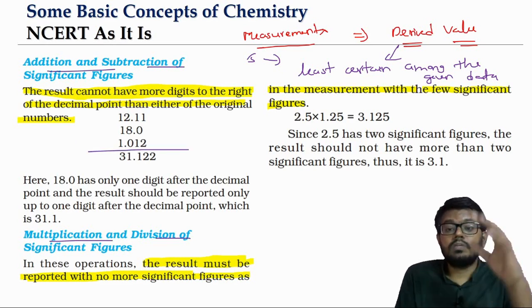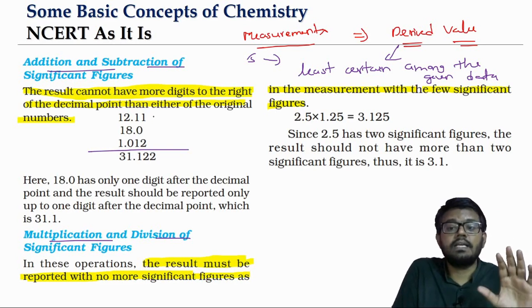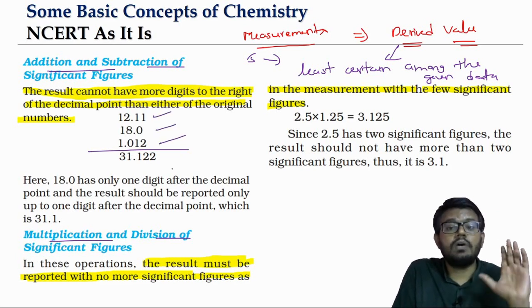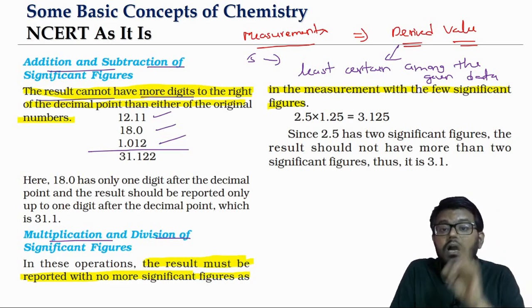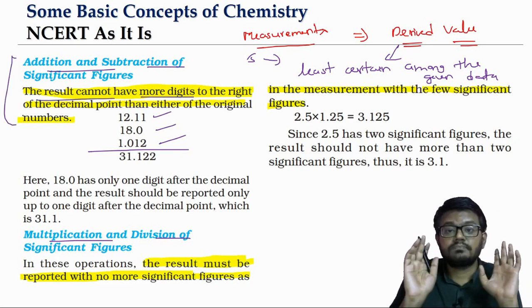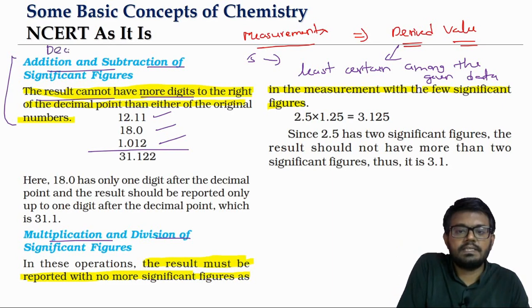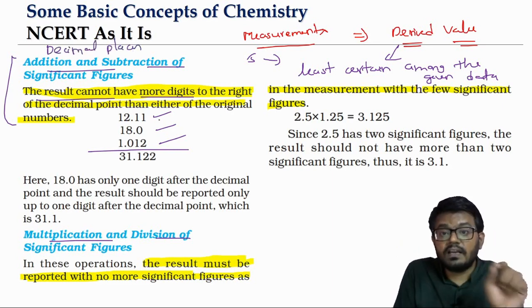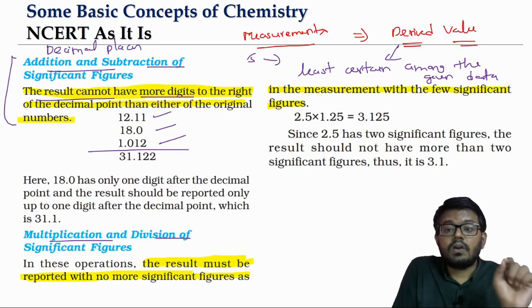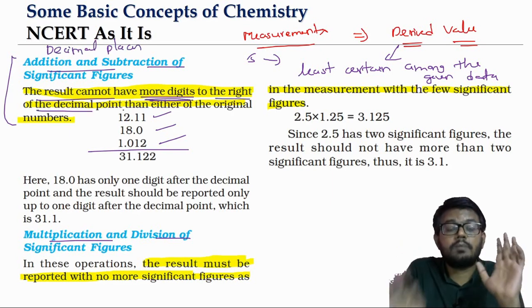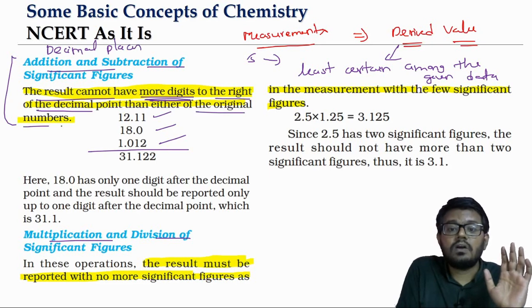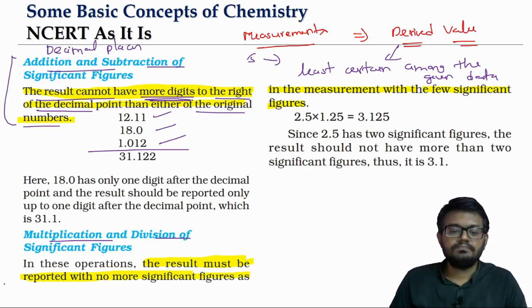Suppose we are talking about the addition subtraction concept here. Let's say we are adding 12.11, 18.0 and 1.012. In case of addition subtraction, the rule will be based on the decimal places. This is one thing we need to keep in mind. The rule for addition subtraction is based on the decimal places. The final result cannot have more digits to the right side of the decimal point than either of the original numbers. Look at this now.